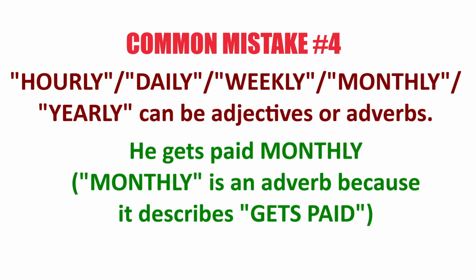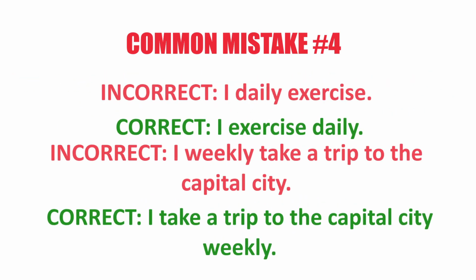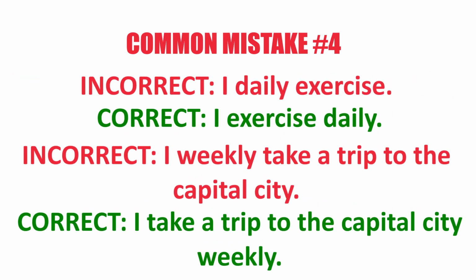If I use it as an adverb, he gets paid monthly. Monthly describes the action gets paid. So it is an adverb. When it is the adverb, put it at the end of the sentence. For example, this is wrong: I daily exercise.